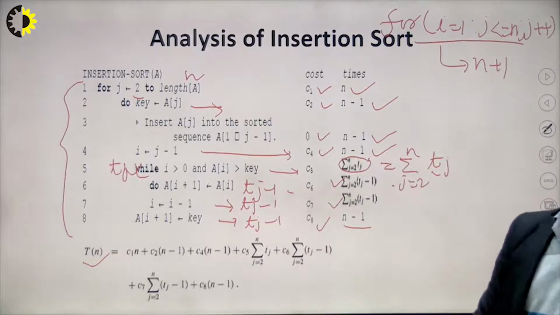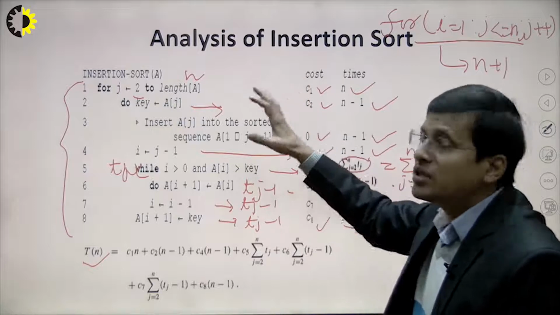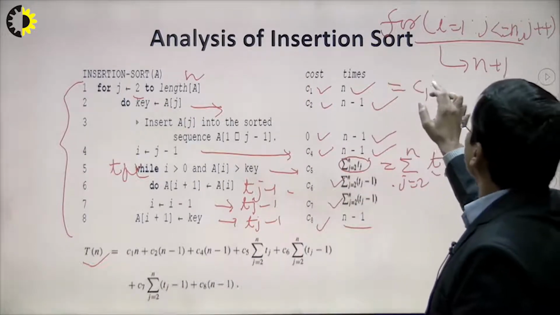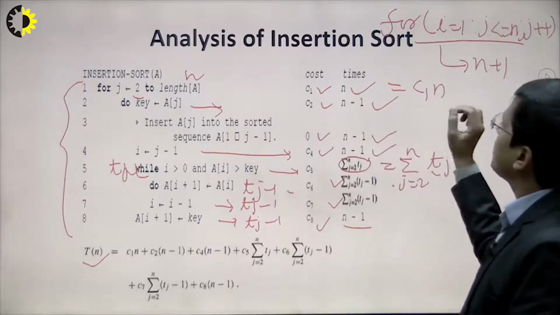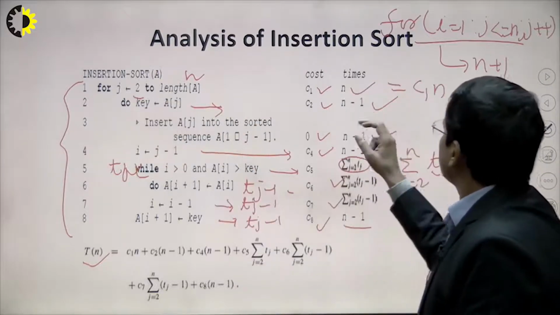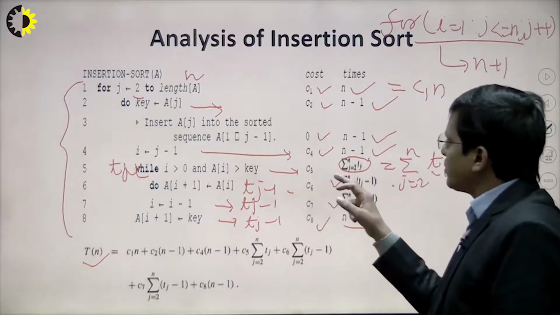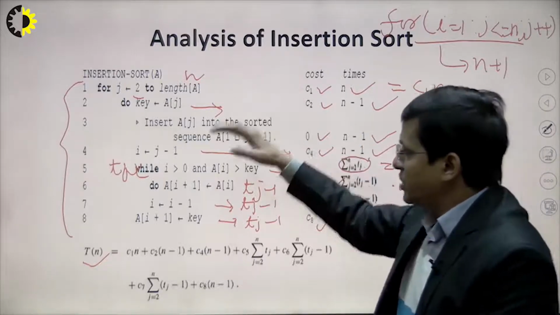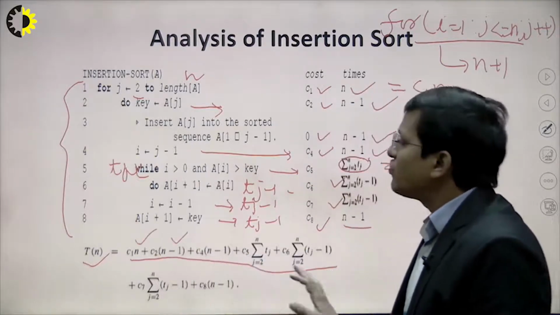Now we have to find out the overall complexity, the summation of these, which gives the worst case complexity, that is T of n. So basically that is c1 into n, because suppose c1 is the cost taken, right? So c1 into n will be the overall time for executing this statement. Similarly c2 into n minus 1, 0 into n minus 1, c4 into n minus 1, and so on, right? Now we sum all these statements, and we get this one, c1 into n and c2 into n. So this is the final one, right?